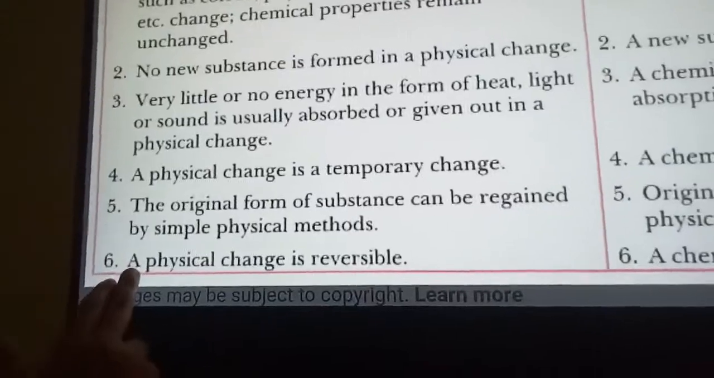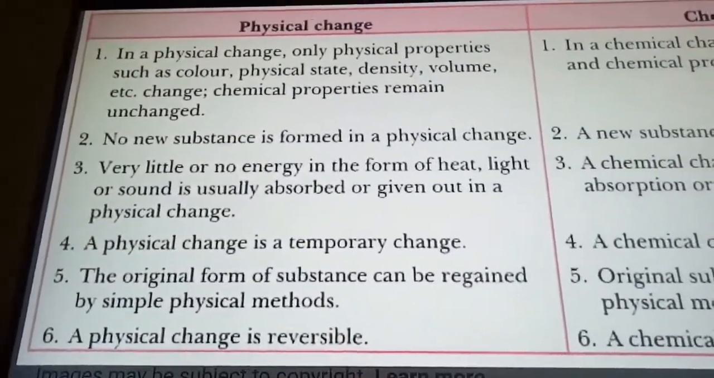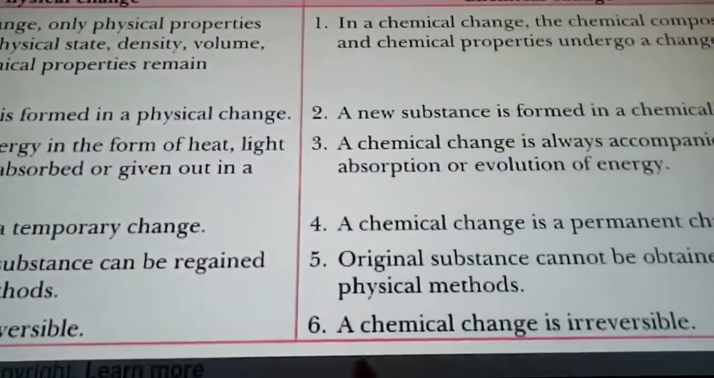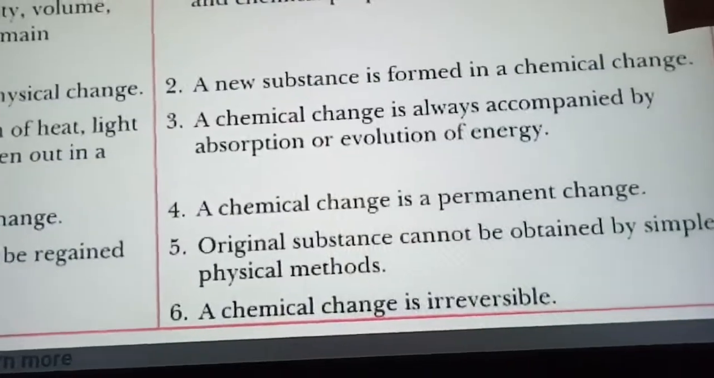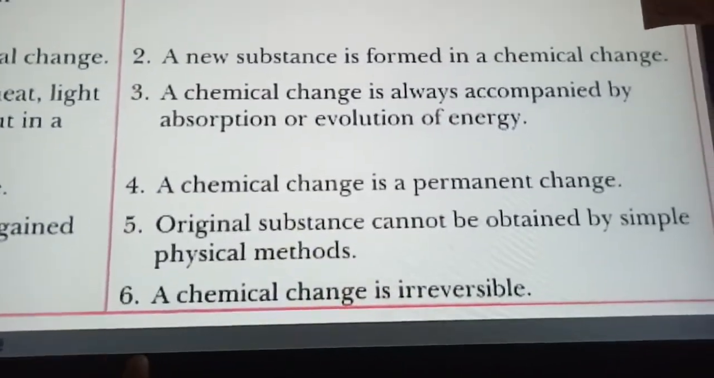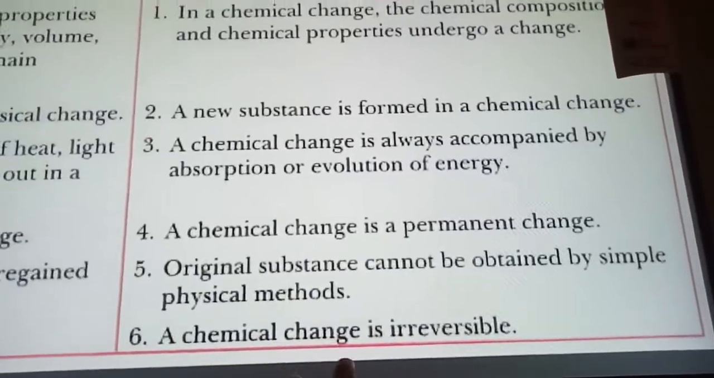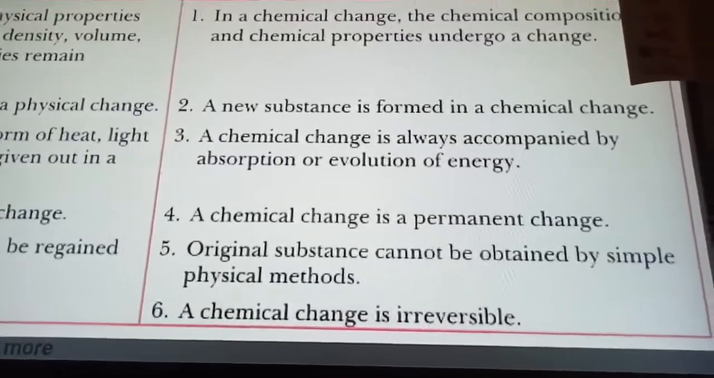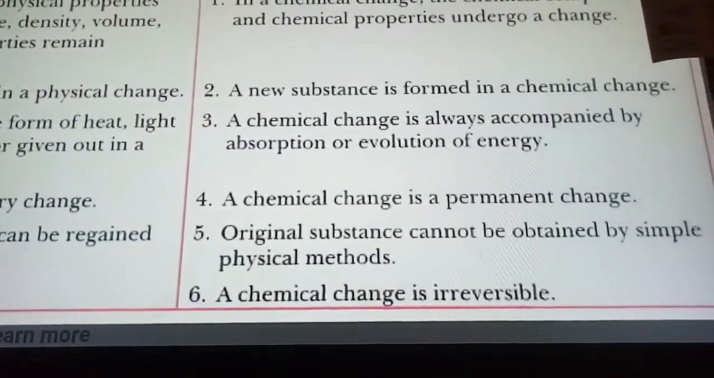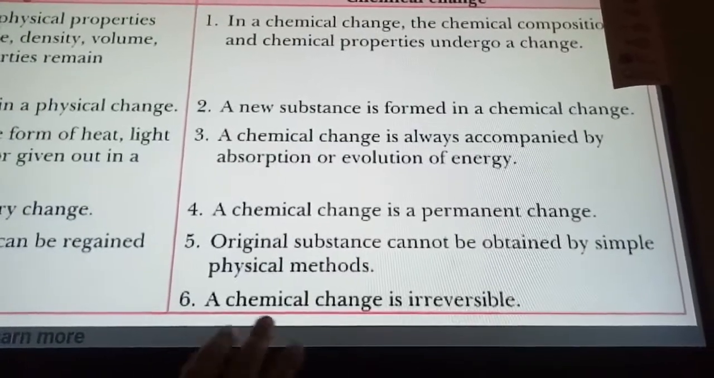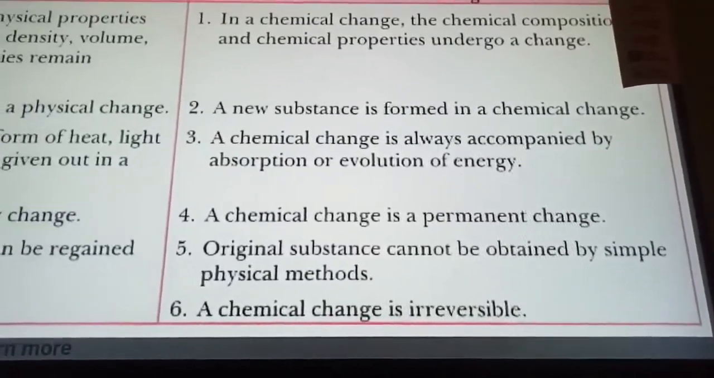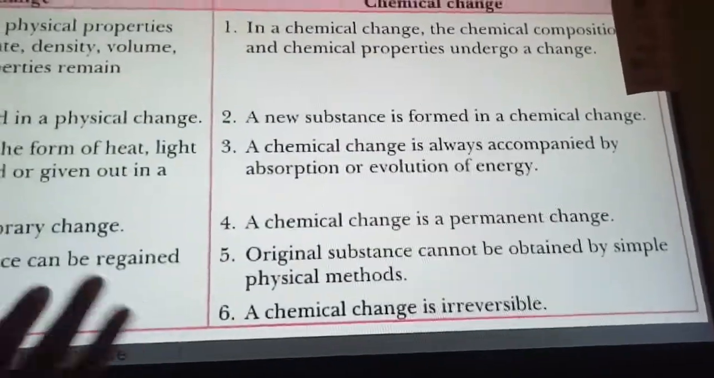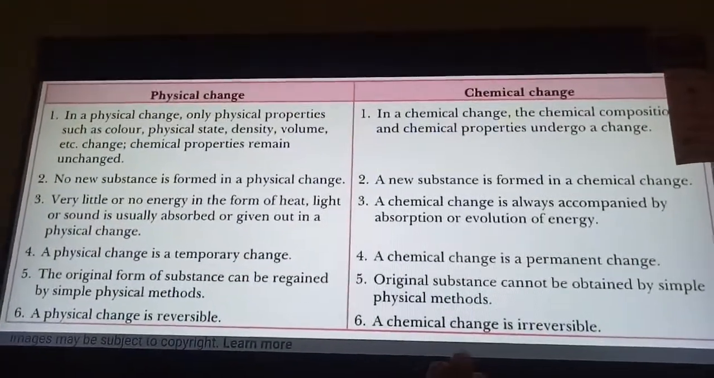Now see the sixth point here. A physical change is reversible. We can change it, we can reverse it. Whereas in a chemical change, the reaction is irreversible. We cannot get back the new substances that are formed; they cannot be changed into the original ones. A chemical change is irreversible. See, the charcoal cannot be changed back into the sugar. So these are the differences between a physical change and a chemical change.